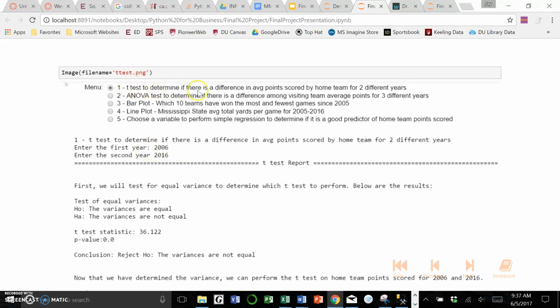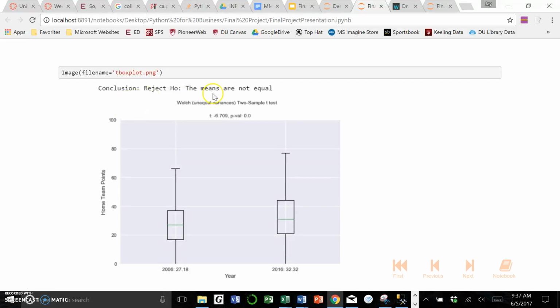Here's menu option 1. The t-test determines whether there's a difference in average points scored by the home team for 2 different years. This was actually a menu within a menu. For this example, I did 2006 and 2016, and what prints out is a t-test report. First, we determine if we need to use equal or unequal variances. Here, the variances are not equal, so we use the appropriate t-test. The conclusion is we reject that the means were equal, so the means are not equal. Then it prints out a box plot with the 2 different years labeled and their values.